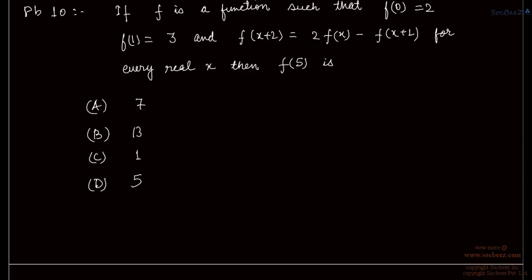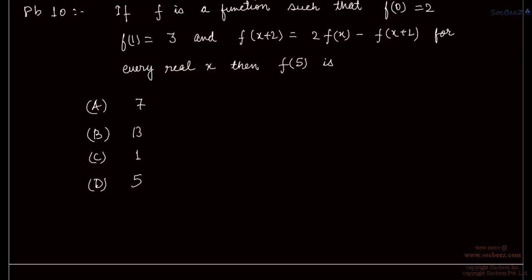Now we have problem number 10, which is the last one in this crash course. If f is a function such that f0 is equal to 2 and f1 is equal to 3, and there is a relation which is a type of recursive relation.